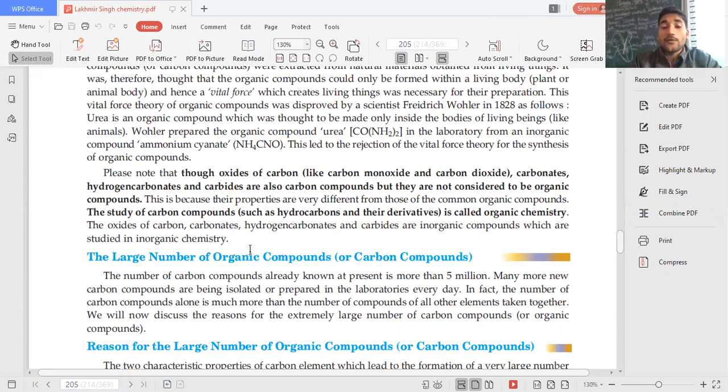There are large number of organic compounds, beta. When you will come to see, it is approximately 5 million, and still daily new compounds are synthesized. Reason for the large number of organic compounds, इतना ज़्यादा organic compounds होने के पीछे का reason क्या है?